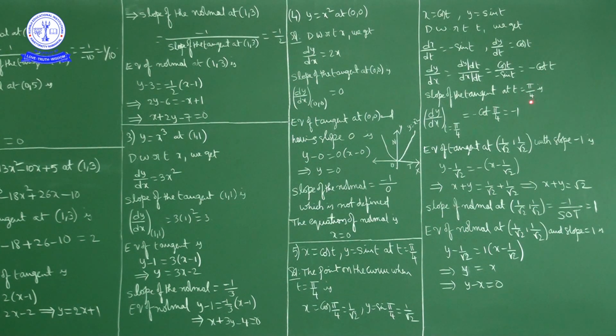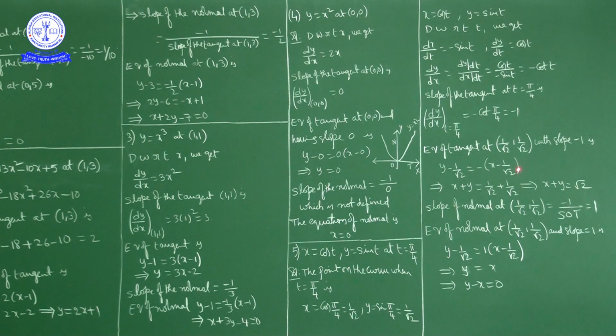Okay, minus cot t. Now slope of the tangent at t equal to pi by 4. In place of t if you write pi by 4, dy by dx at t equal to pi by 4 is minus cot pi by 4. Cot pi by 4 value is 1, multiplied by minus sign, that is minus 1. Okay, slope of the tangent is minus 1. So equation of tangent at 1 by root 2 comma 1 by root 2 with slope minus 1. So what we get? Y minus y1 is equal to m into x minus x1. Okay, so y minus 1 by root 2 is equal to slope of the tangent minus 1 into x minus 1 by root 2.